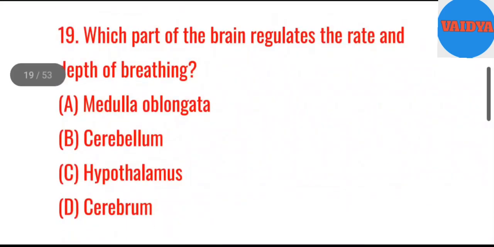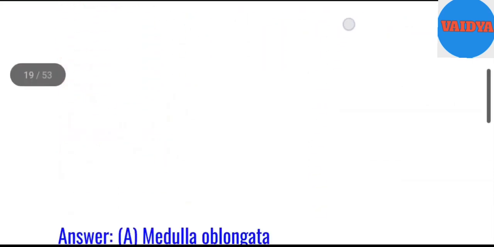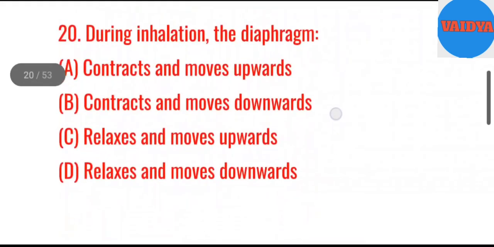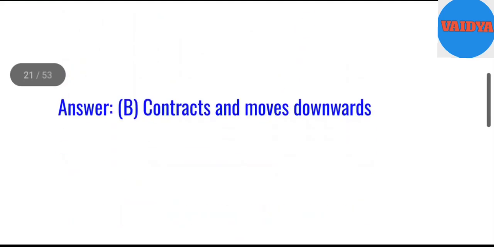19. Which part of the brain regulates the rate and depth of breathing? A. Medulla oblongata. B. Cerebellum. C. Hypothalamus. D. Cerebrum. Answer. A. Medulla oblongata. 20. During inhalation, the diaphragm A. Contracts and moves upwards. B. Contracts and moves downwards. C. Relaxes and moves upwards. D. Relaxes and moves downwards. Answer. B. Contracts and moves downwards.